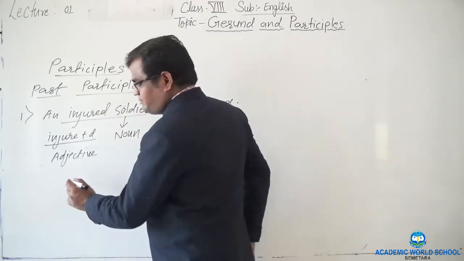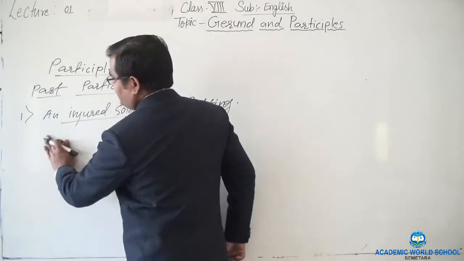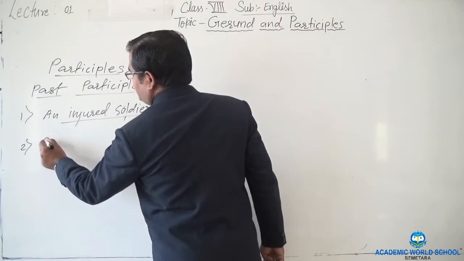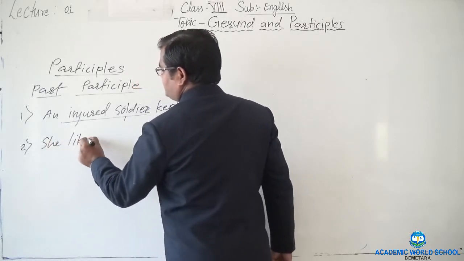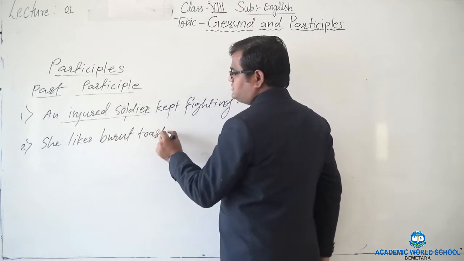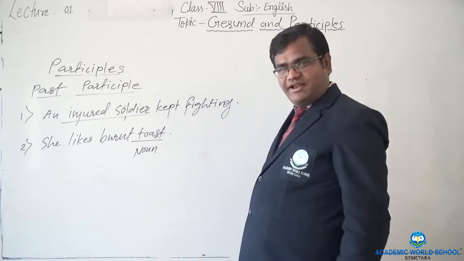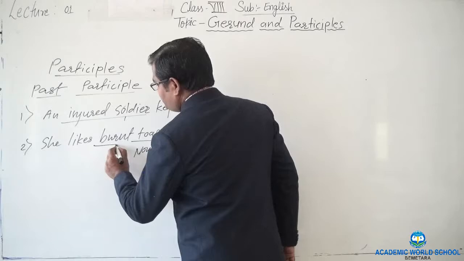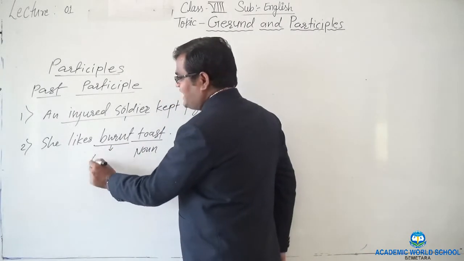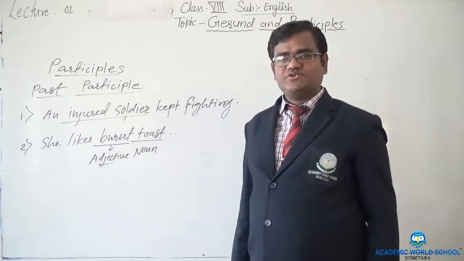Let's take one more example here. She likes burnt toast. Now here toast is the noun, right? Toast is the noun, and burnt, B-U-R-N-T, is the third form of the verb as well as an adjective also.